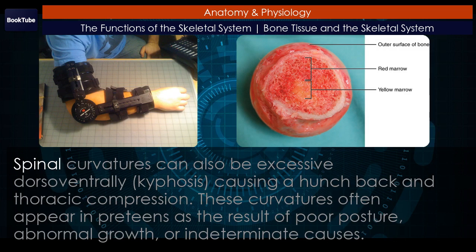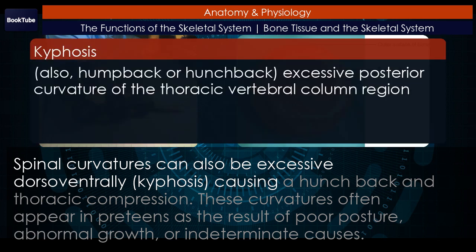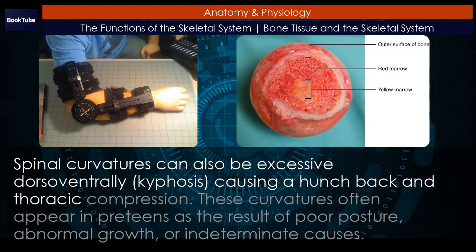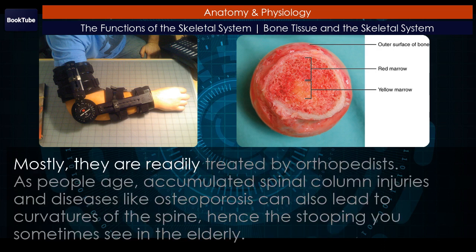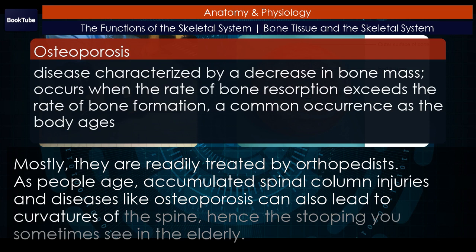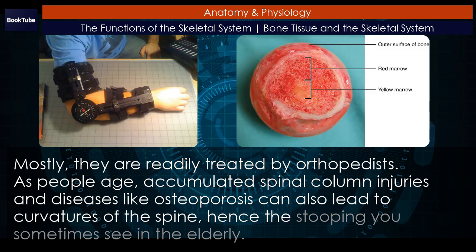Spinal curvatures can also be excessive dorsoventrally, kyphosis, causing a hunchback and thoracic compression. These curvatures often appear in preteens as the result of poor posture, abnormal growth, or indeterminate causes. Mostly, they are readily treated by orthopedists. As people age, accumulated spinal column injuries and diseases like osteoporosis can also lead to curvatures of the spine, hence the stooping you sometimes see in the elderly.